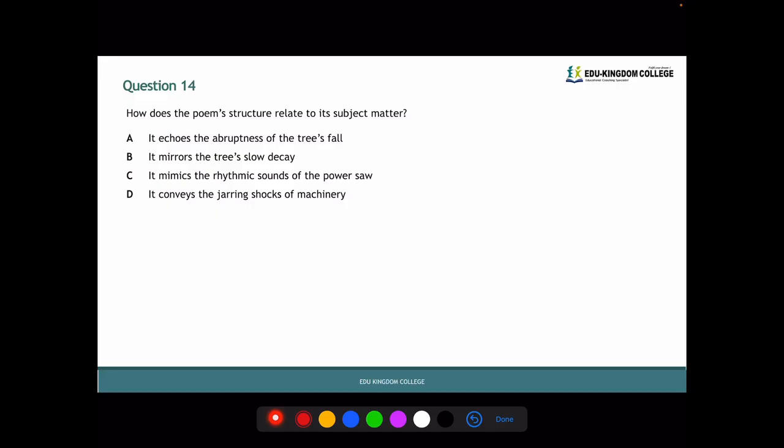So we know that previously, in a similar question, it's not C, doesn't mimic the sounds, that would be onomatopoeia. B, it mirrors the tree's slow decay. The tree didn't have a slow decay, it was cut down, so it must be A. It echoes the abruptness of the tree's fall, or the sudden loss of having this tree taken away from you. So it also can't be D. It conveys the jarring shocks of machinery. While that could be true, it's not as true as A.